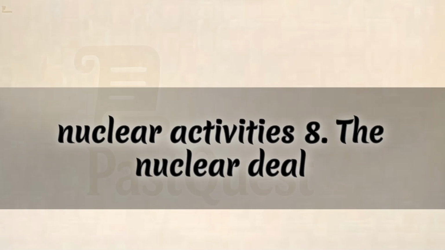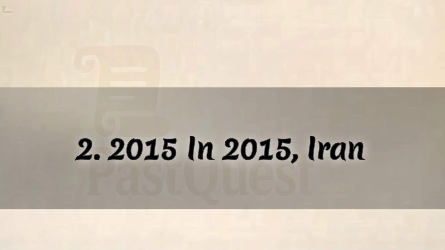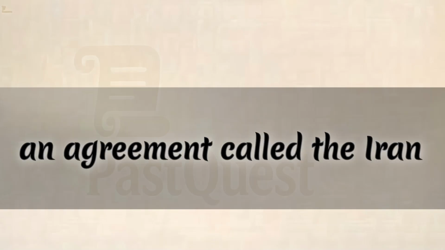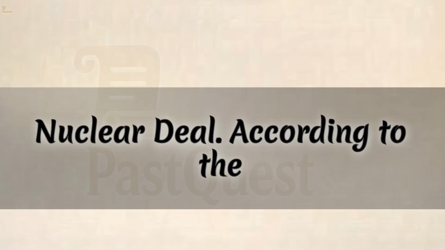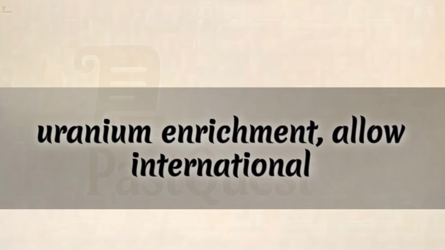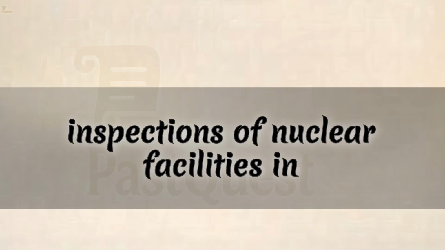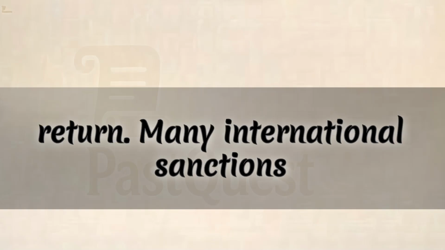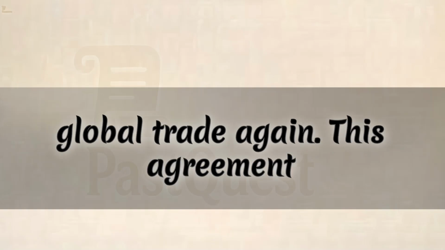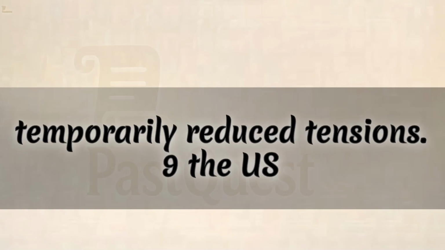8. The nuclear deal, 2015. In 2015, Iran and several world powers signed an agreement called the Iran Nuclear Deal. According to the deal, Iran agreed to reduce uranium enrichment and allow international inspections of nuclear facilities. In return, many international sanctions were lifted. Iran gained access to global trade again. This agreement temporarily reduced tensions.